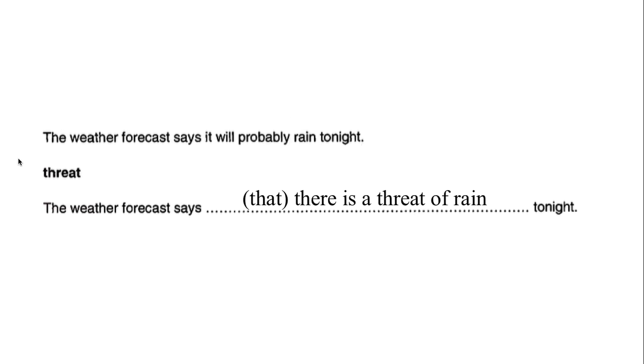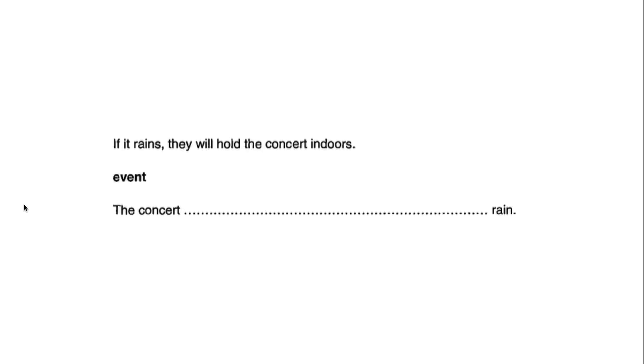Okay, so this is C2 level English. They're testing a bit more, let's think, perhaps obscure idiomatic language. If it rains, again with rain, if it rains, they will hold the concert indoors. Okay, now here we're looking for if something happens. We're looking for a conditional dealing with the word event. The concert, in the, and then the word rain. Well, the concert will be held indoors in the event of rain. Now, this is a bit complex.